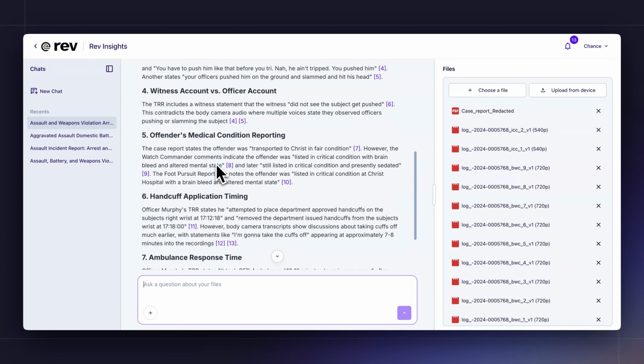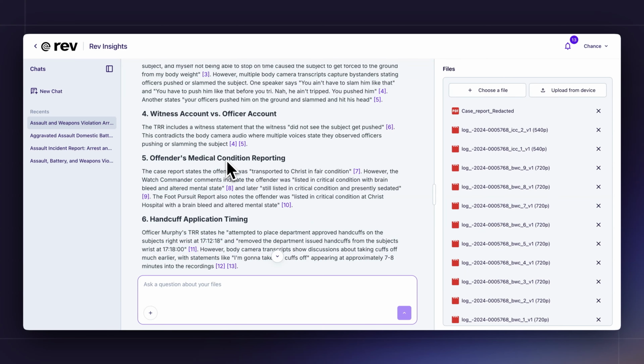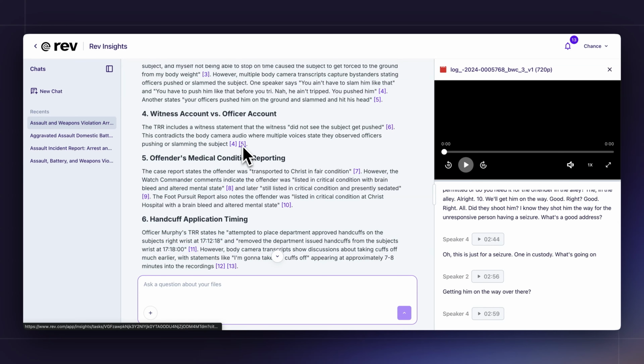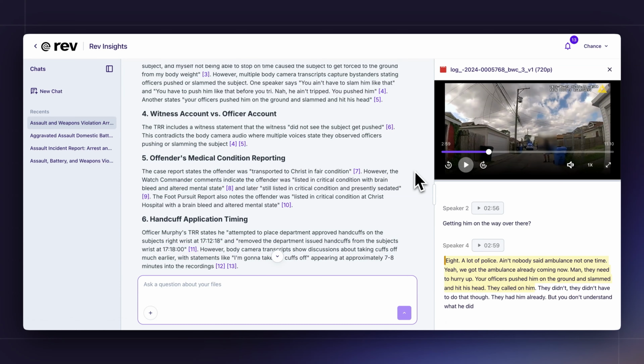Every fact is cited back to the original source, and by clicking on it, you can easily review the transcript and the video side by side. Citations are really critical to ensuring that you're not led astray and you're not a victim of bias from any AI engine. Any files that you upload into Rev are secure and maintain client confidentiality.